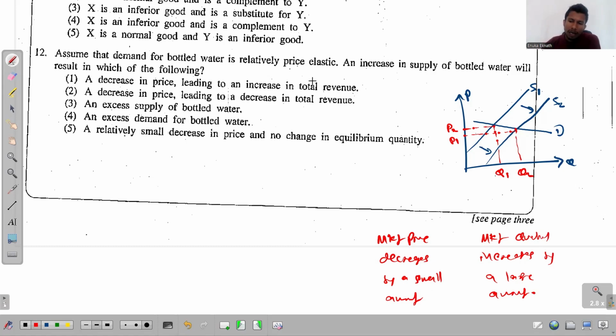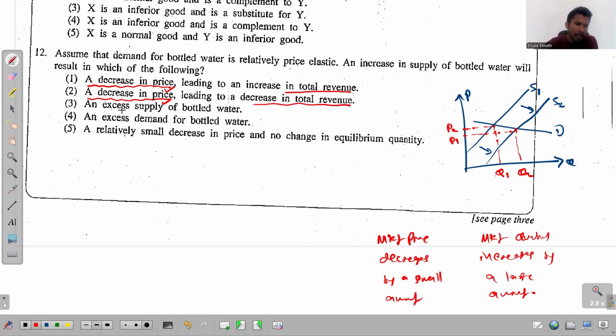Right. Given a situation like this, what is the question asked? An increase in supply of bottled water will result in which one of the following? So let's see now. A decrease in price. Yes, the price decreases, leading to an increase in total revenue. Now when I say these, you should also recall something. So that is one thing. The other thing, a decrease in price. Yes, again the price decreases, leading to a decrease in total revenue. Those are two things.